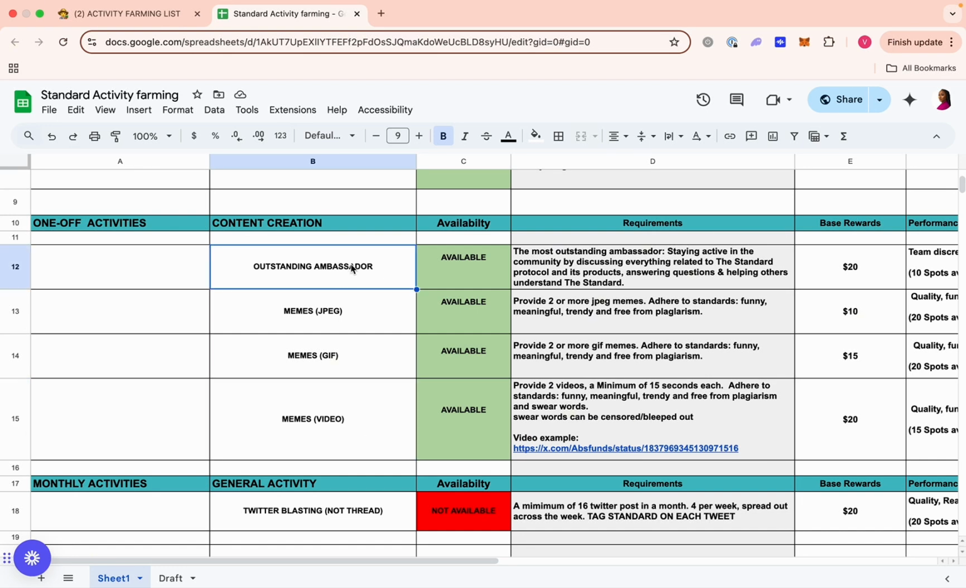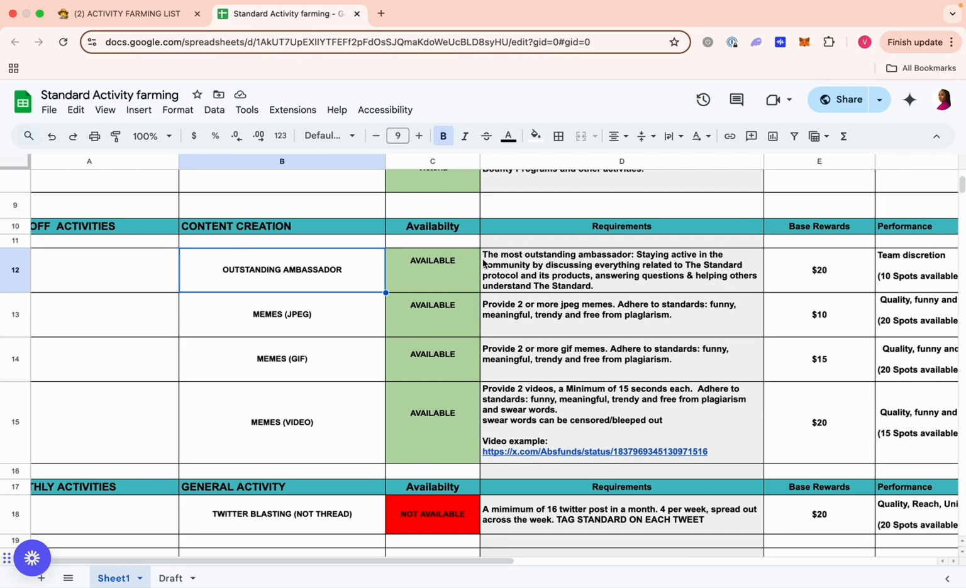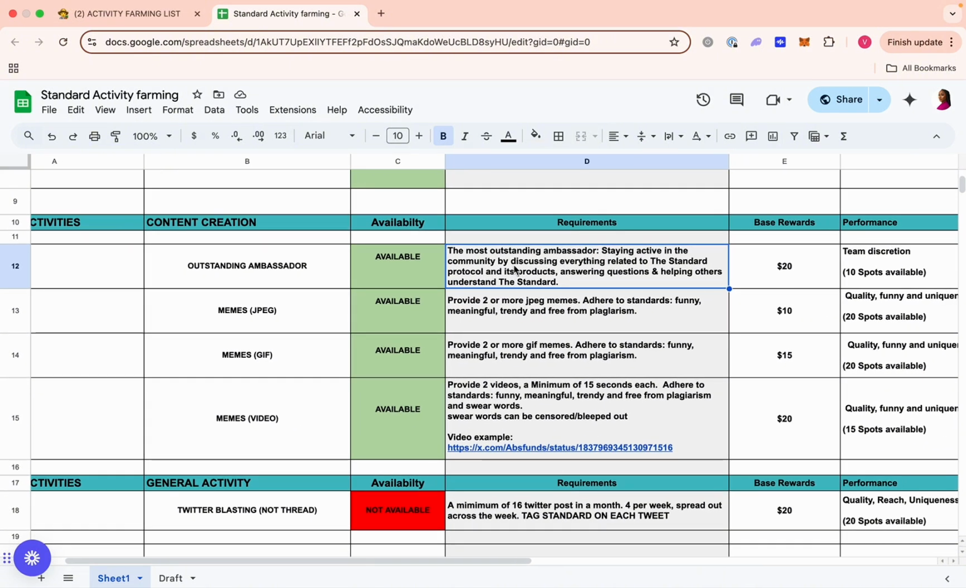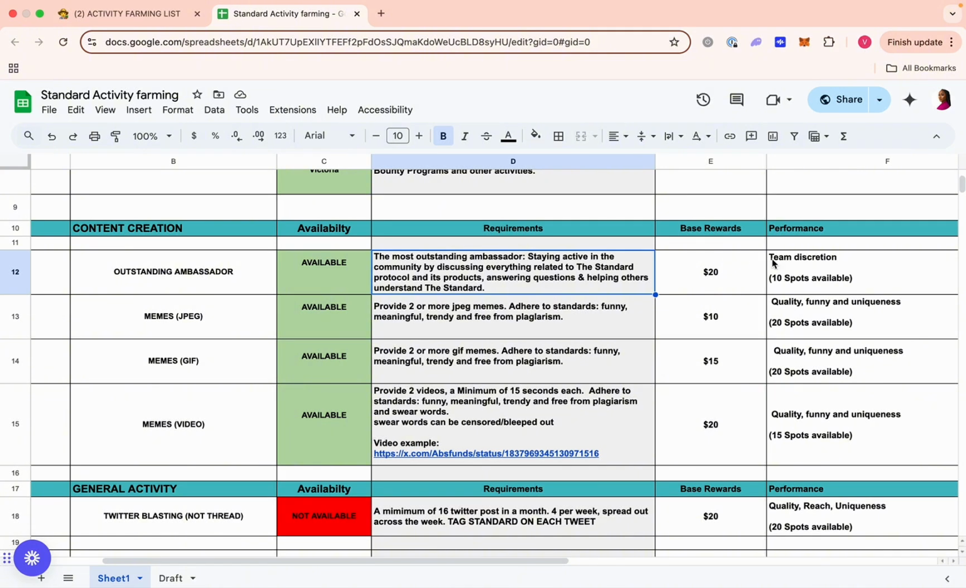So for now, we have what we call the outstanding ambassador. To be an outstanding ambassador, you have to be an ambassador that is active on Discord and discussing everything related to the Standard protocol and helping others to understand the project more. It's available for everyone, but only 10 people will be selected. So more like it's a competition. Only 10 spots are available. The 10 people selected will get $20 each at the end of the activity farming month.